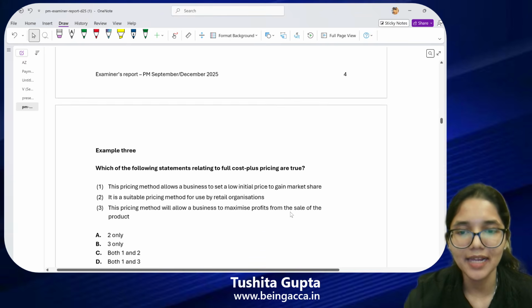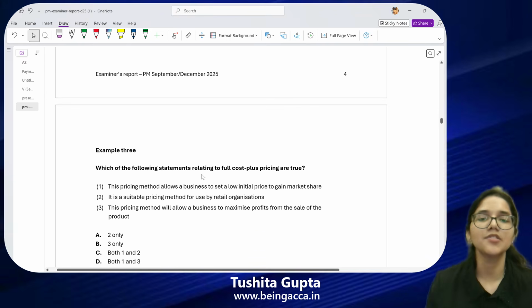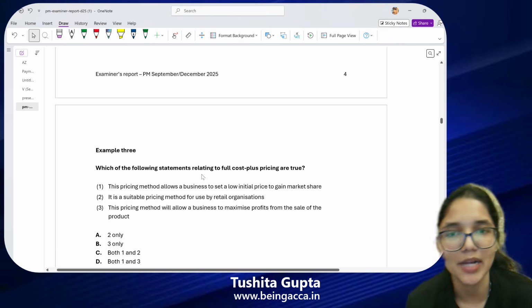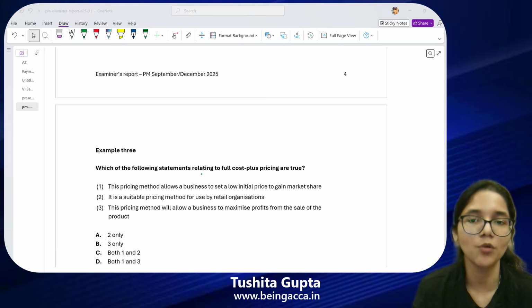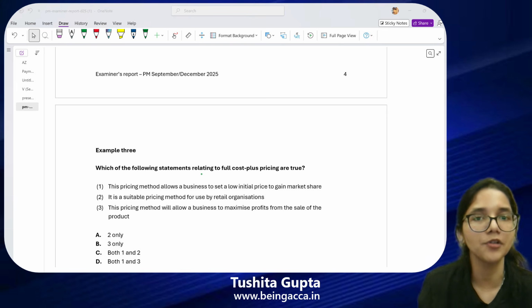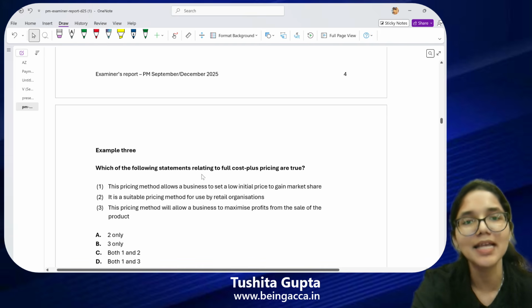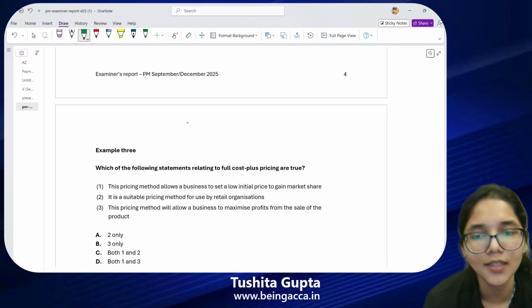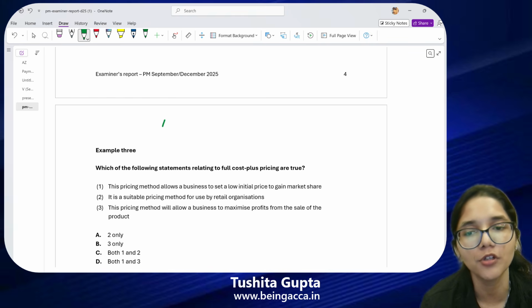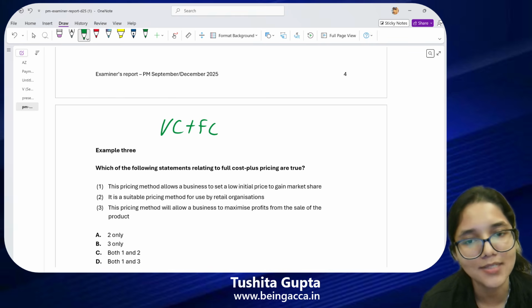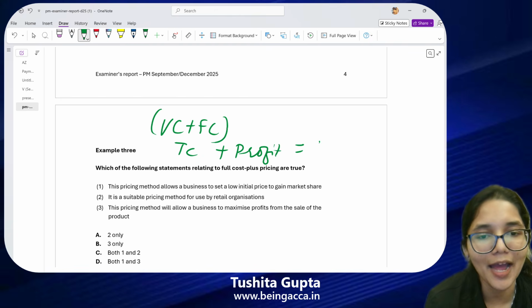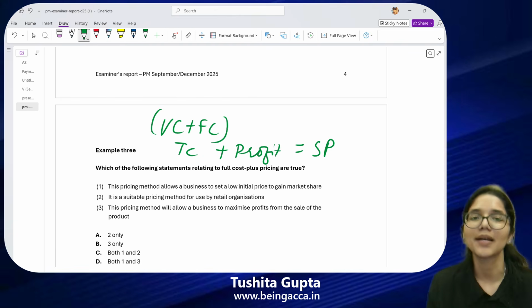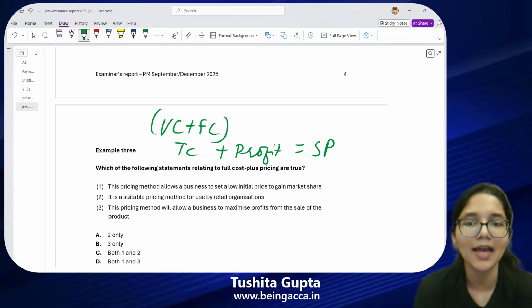You have to select which of the following statements relating to full cost plus pricing are true. Before you even read through the statements, have a quick run through of the concept in your mind. What exactly is the full cost plus pricing method? We take the full cost, which includes variable cost plus the fixed cost. This is the total cost for me. To this, I add some sort of profit margin. When I add both of them together, I calculate my selling price. This is the concept we have studied.